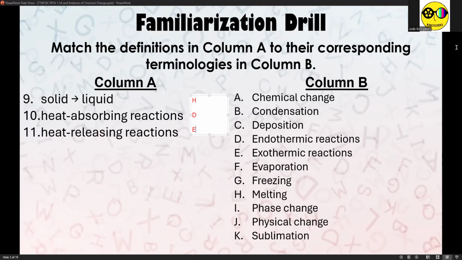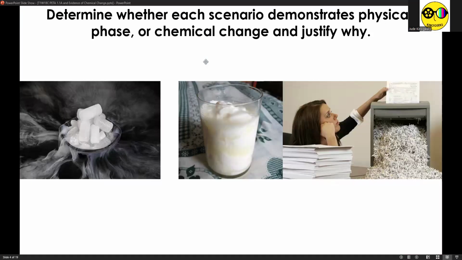Now, another part of our review is I ask you to determine whether each scenario demonstrates physical, phase, or chemical change and justify why. So for our first scenario, we have smoking of dry ice, or dry carbon dioxide. And that is an example of phase change because solid carbon dioxide turns to gaseous carbon dioxide. It underwent sublimation. Carbon dioxide is still carbon dioxide, but its phase transformed originally from solid to gas.